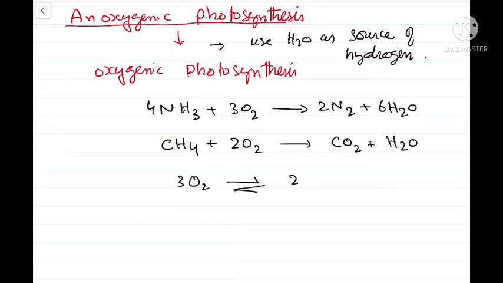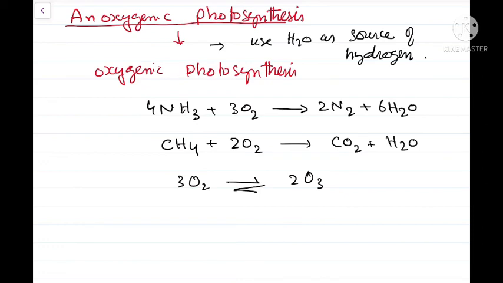So eventually an ozone layer, an ozone filter, was developed in the atmosphere. Now the harmful radiations could not reach the surface of the earth, and with these changes occurring, there was further evolution of living organisms.